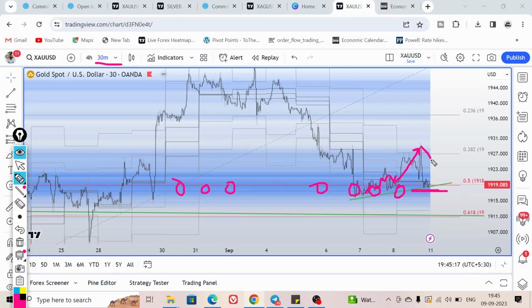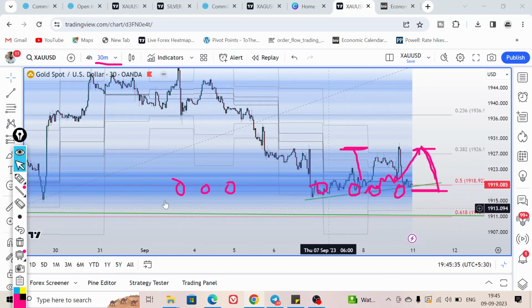After that the price rejected because this was an order block. We saw a steep decline, meaning the bears defended this position around 1927-1928, and price retraced back to the support trend line.